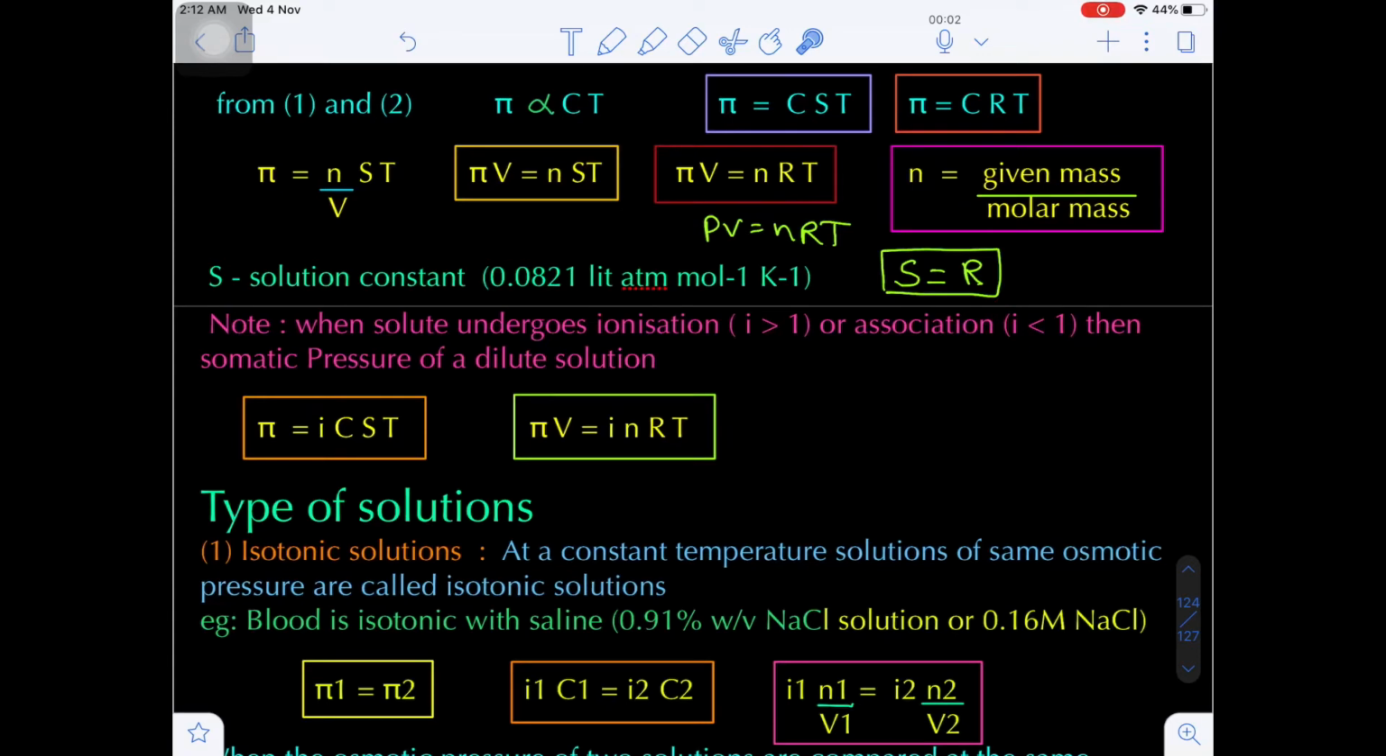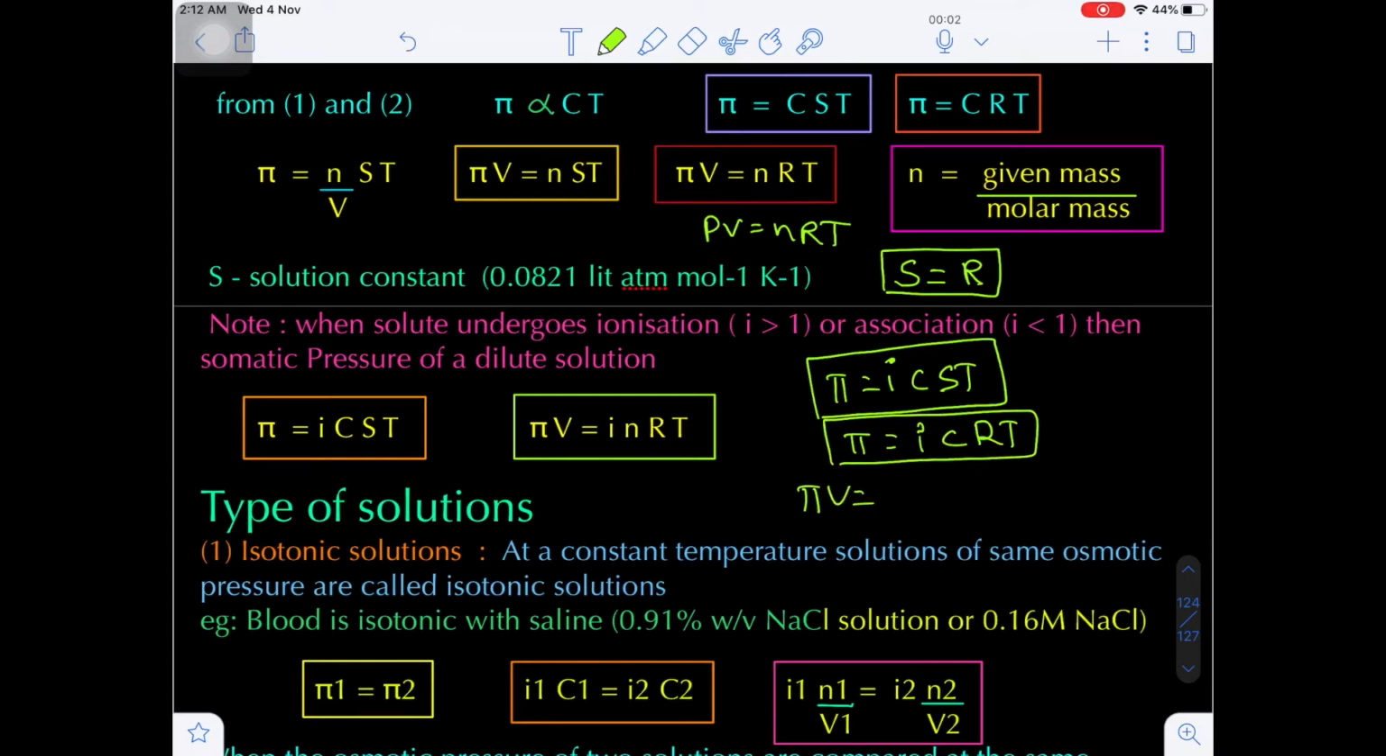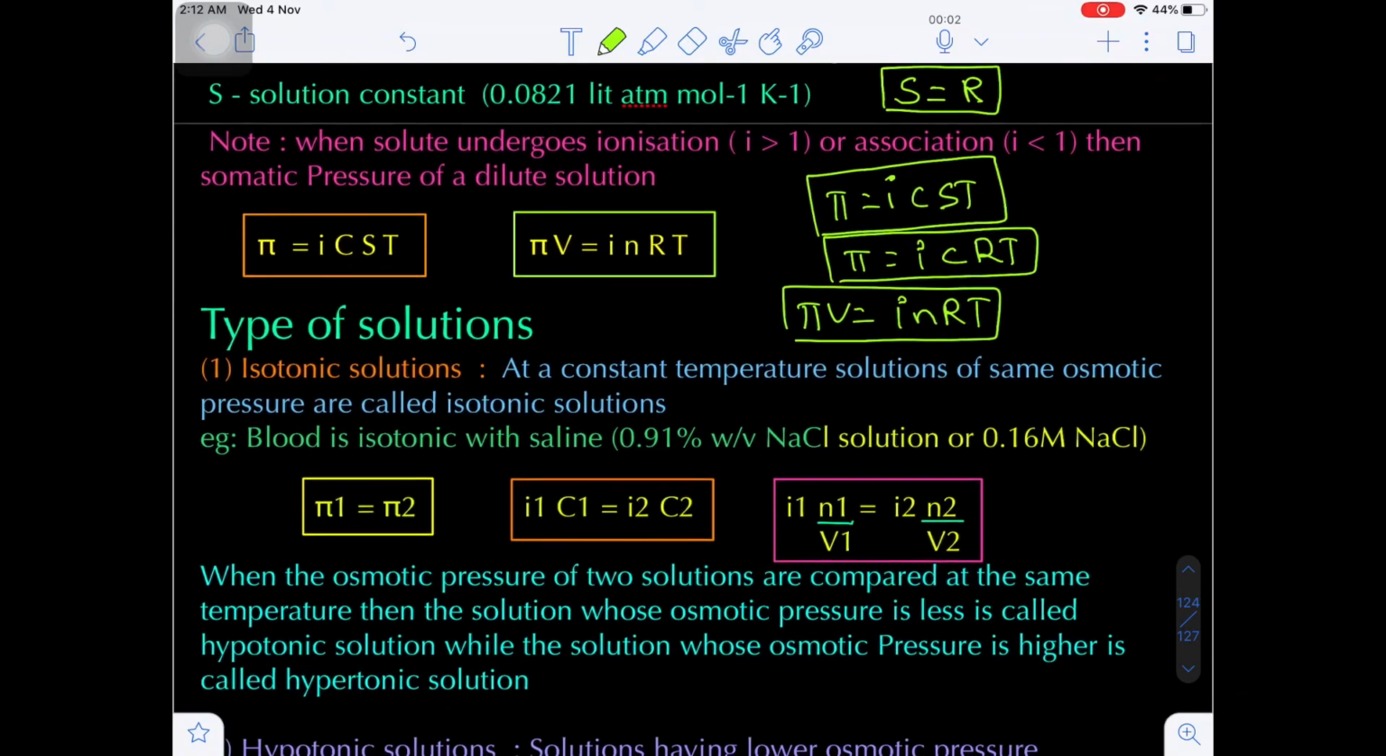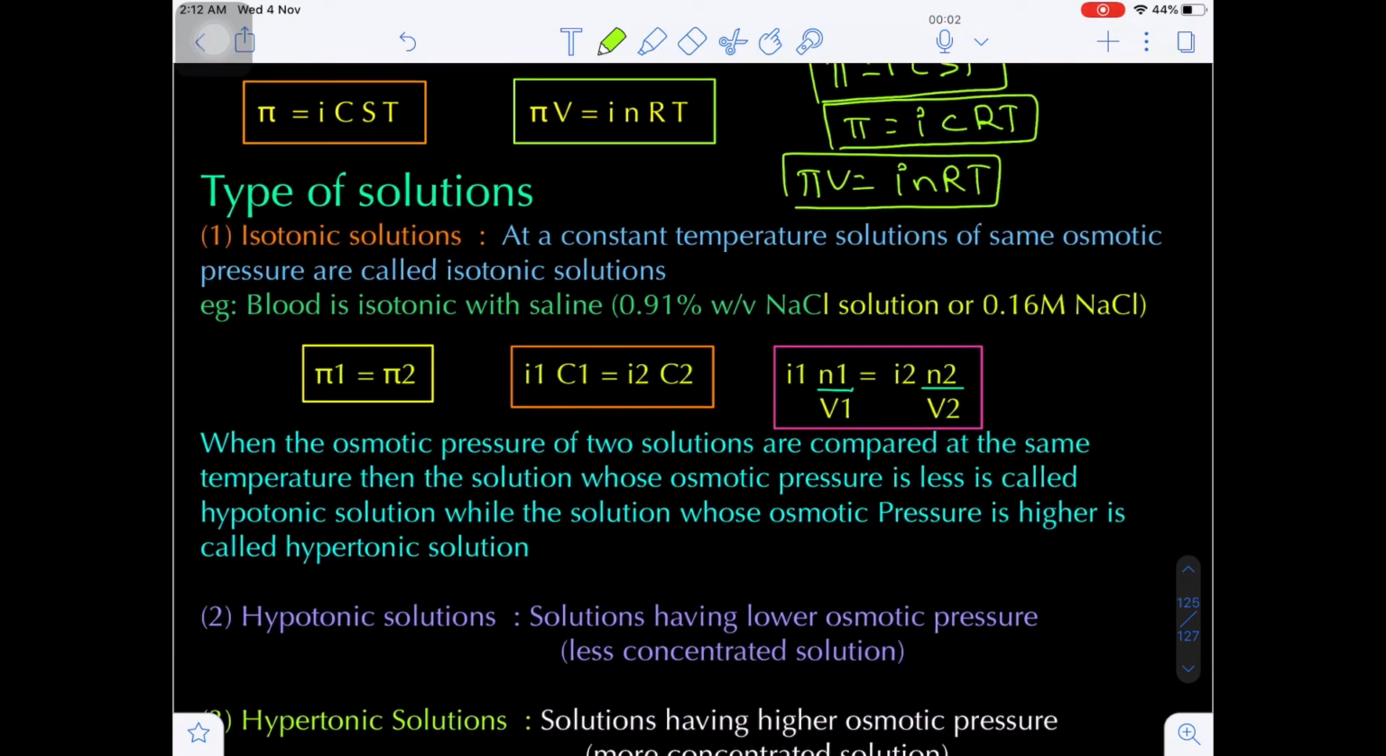Okay. Now suppose the solute undergoes ionization, then the Van 't Hoff factor i is greater than 1, and in case of association i is less than 1. For such cases we have to introduce the i value. So actually pi is equal to CST or CRT, but now we are introducing i. So finally we can write pi is equal to iCST, or pi is equal to iCRT, where instead of S we write R, the universal gas constant. Otherwise PV is equal to nRT, and I am writing it as pi V is equal to inRT. Are you getting my point? Because here i is the Van 't Hoff factor, which we have to include here.